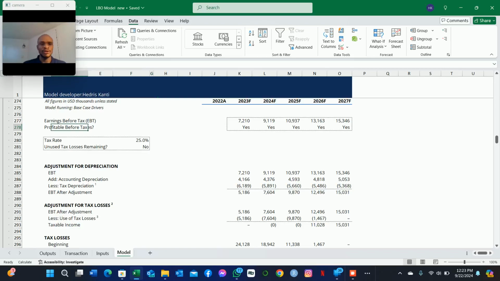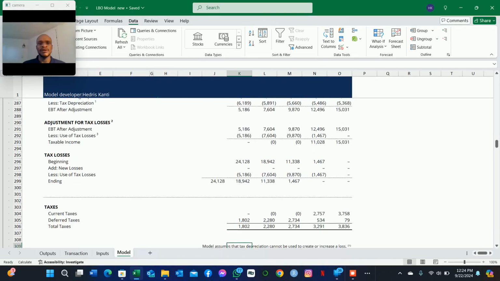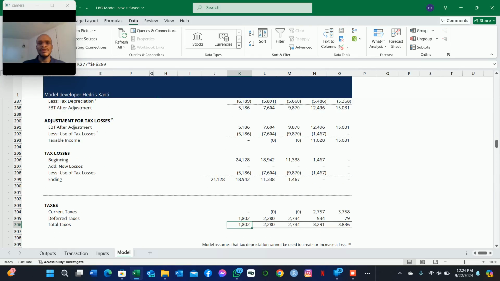So for the profitable flag, for the earnings before taxes, which we accounted for here, if this amount is greater than 0, then it means this company is profitable. So we will always have it modeled like that. We just want to make this a little bit dynamic by adjusting the total taxes.